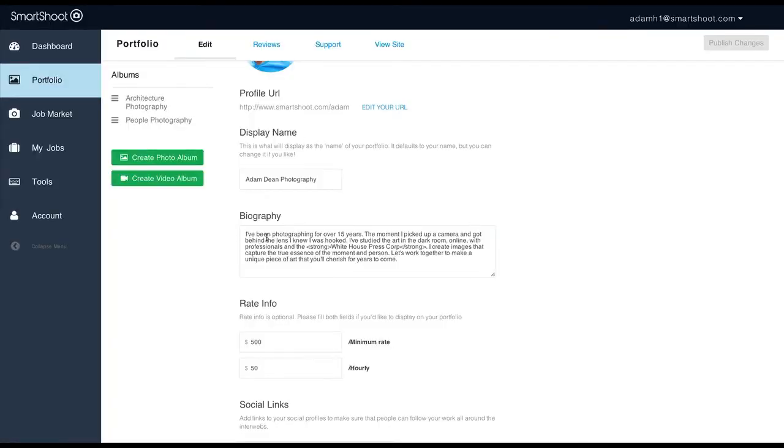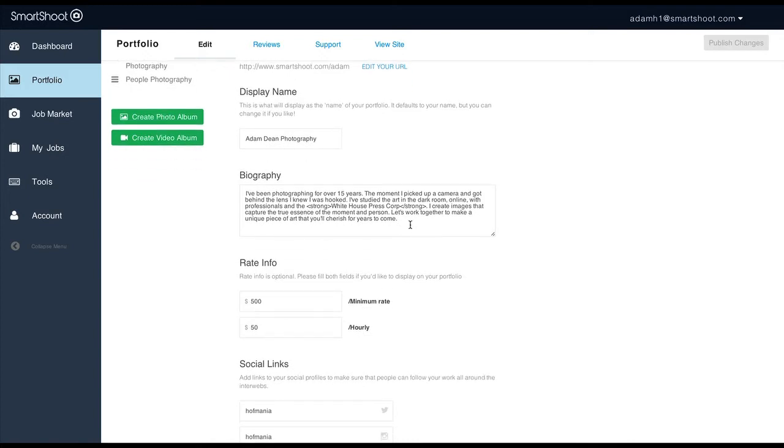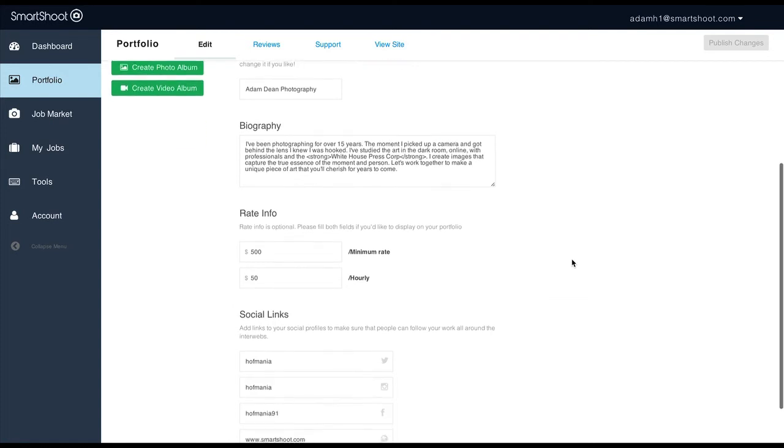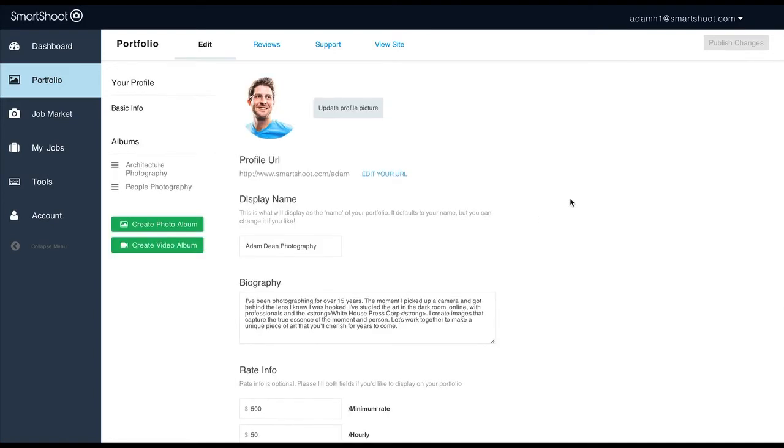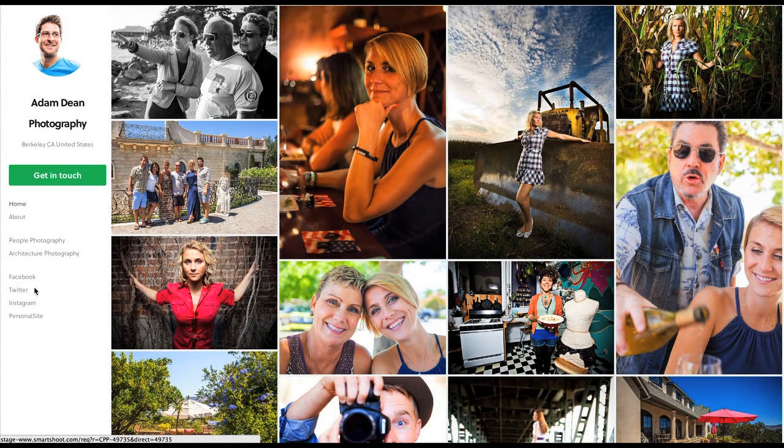Next, you can add HTML to your biography now, so call things out with bold tags, italicize things, break things up into new paragraphs. You do it all in here in the bio tab with some HTML. And then finally, down here at the bottom, we've added social links like so many of you have asked for. Twitter account, Instagram account, Facebook, and of course, a link back to your own website. So go ahead and try those out, put them on your page, and they will show up over here.